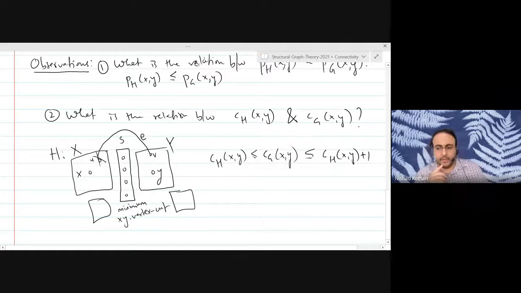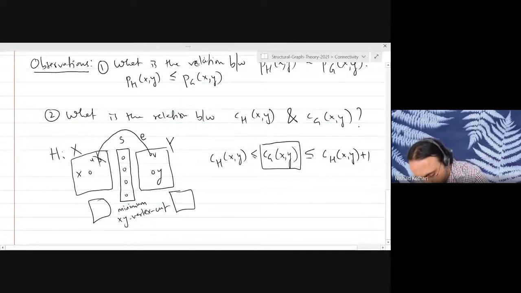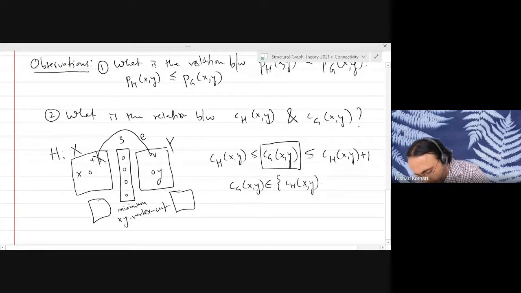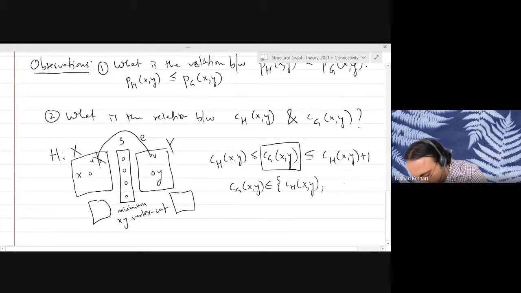Okay, so there are exactly 2 possibilities. Is everybody with me on this part? Does everybody see why the quantity CGXY is either going to be CHXY or it is going to be CHXY plus 1?